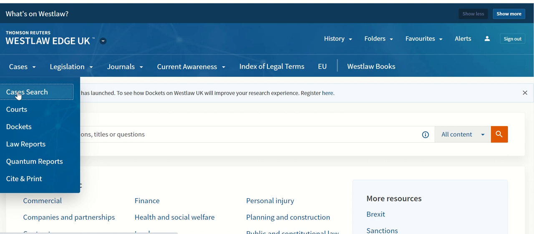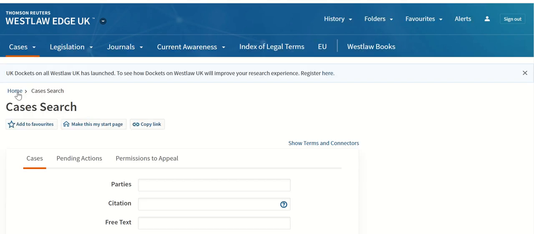Now I'm going to show you a cases search because this can be a useful way of finding the secondary sources, that is the journal articles and books that relate to a particular case, in a very simple and quick way.